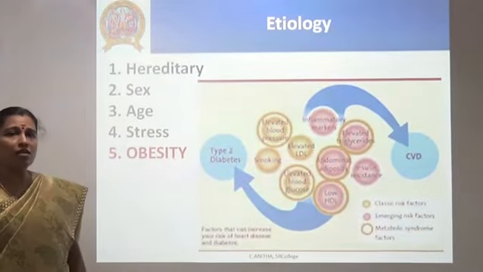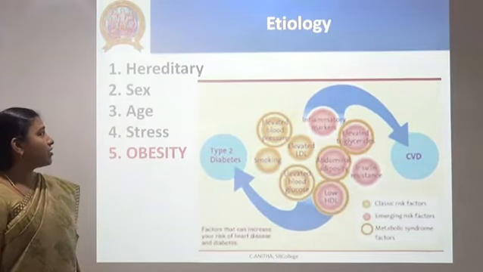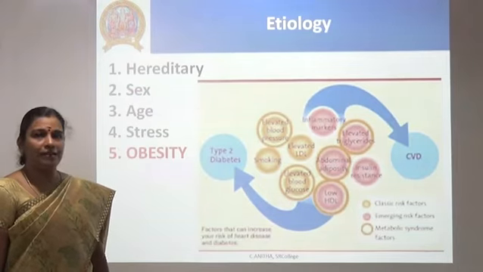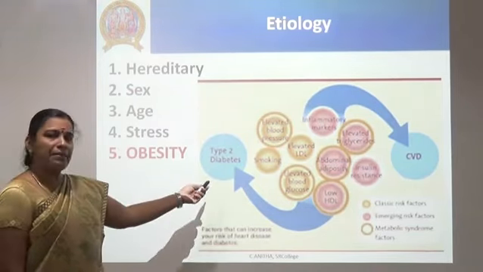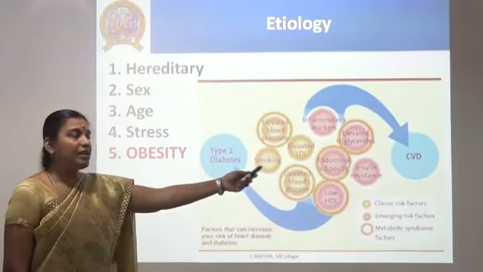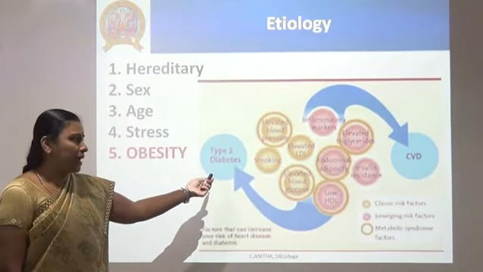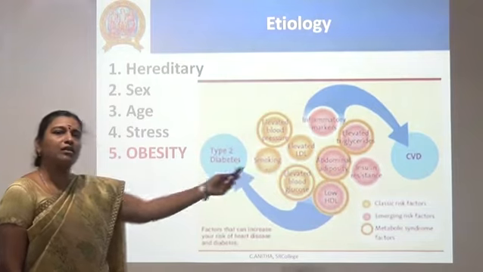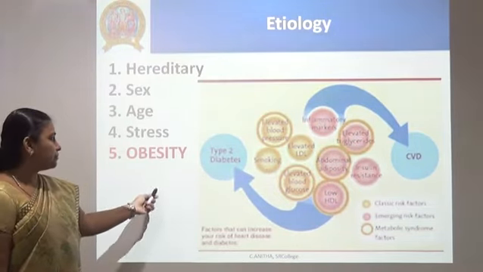Now etiology. What are the causes for a person to become diabetic? The 5 causes are hereditary, sex, age, stress, and finally obesity. Once a person becomes obese, the person tends to develop diabetes or cardiovascular disorder. It is like a chain reaction. Due to obesity, the person becomes diabetic and later leads to cardiovascular disorder, or due to cardiovascular disorder, the person becomes diabetic. The ultimate reason is obesity.